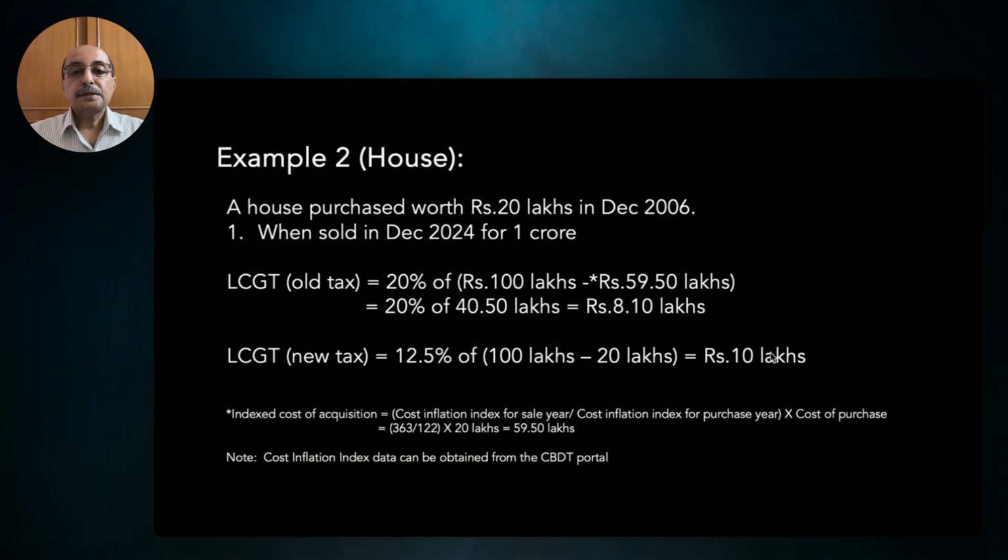Now I am sharing a second example of how the capital gain tax is calculated after you sell a house. Let us say you purchased a house worth 20 lakhs in December 2006, and let's assume you sold the house in December 2024 for say 1 crore.